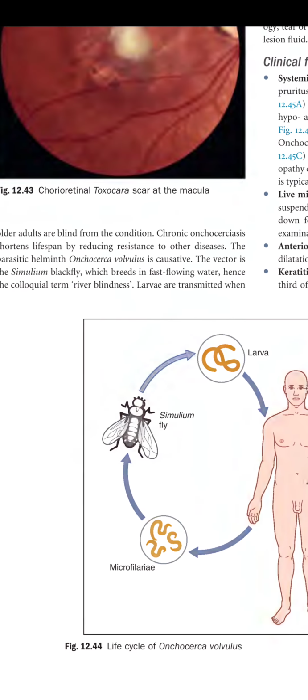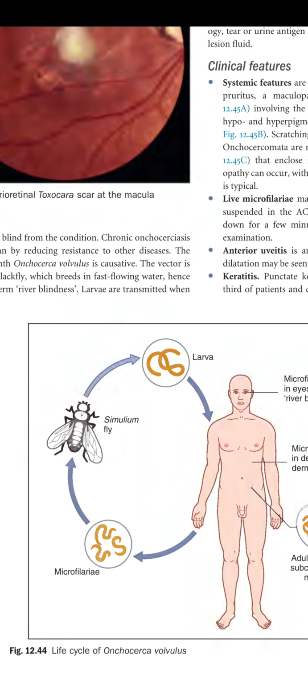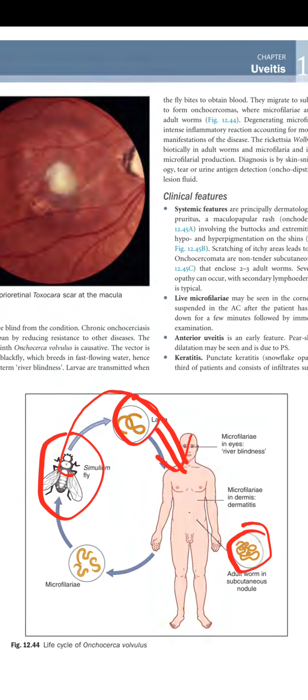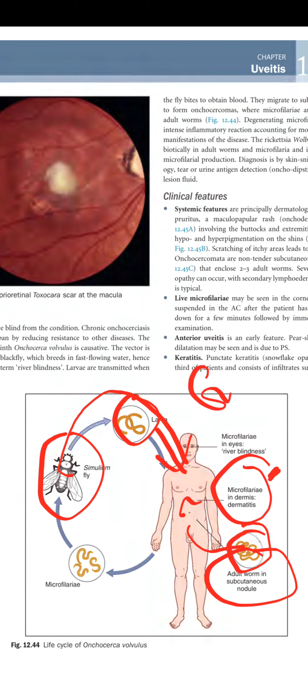So let's see figure 12.44. It is showing the life cycle of Onchocerca volvulus. You can see that there is a fly which bites the human, and when it bites, it transfers the larva into the human. Basically, there is an adult worm in the subcutaneous nodules which produces microfilariae, and this causes the formation of granulomas known as onchocercomas.